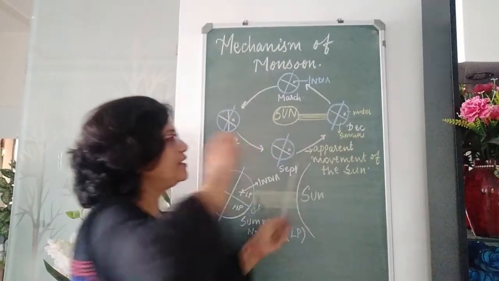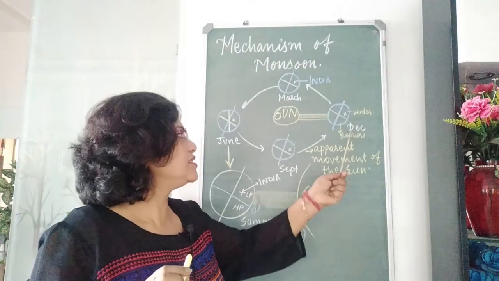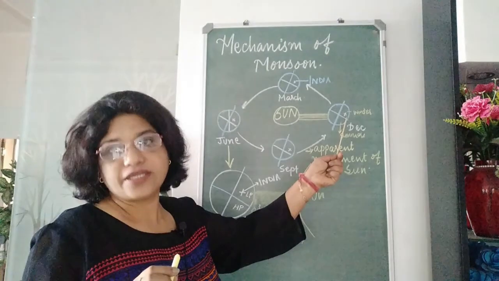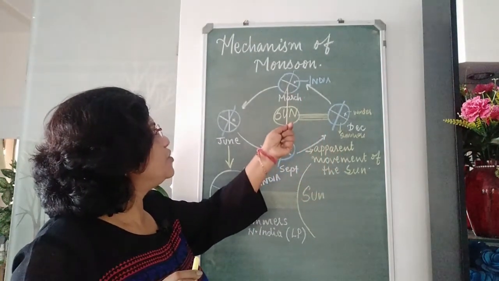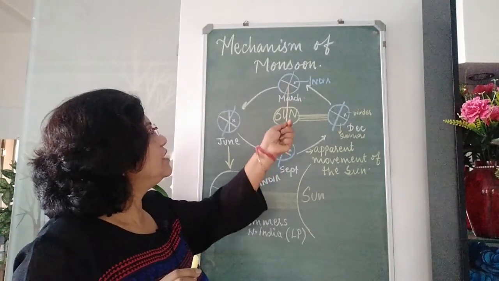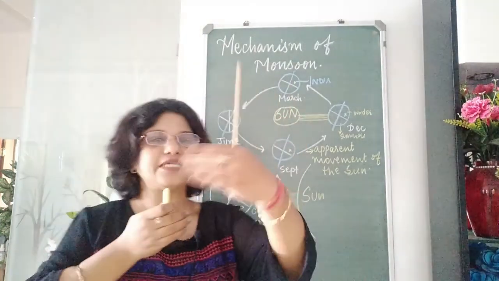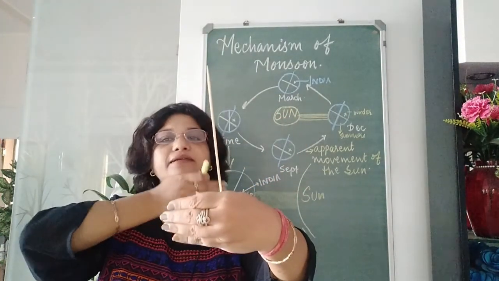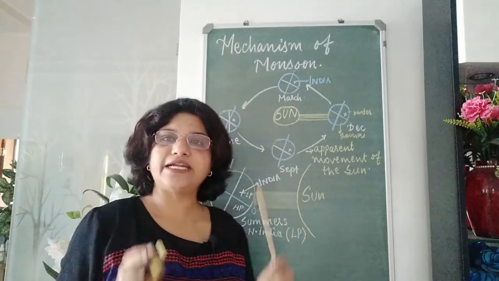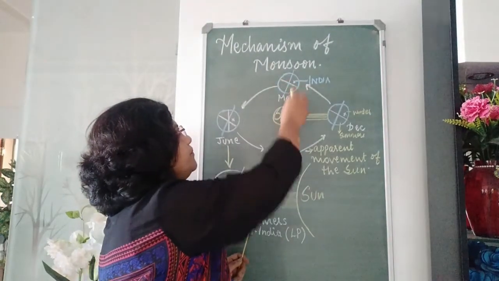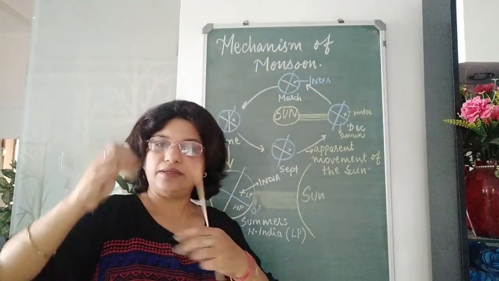And that is why in Australia, during the month of December, Christmas comes in the summer months, whereas in India it is winter. Now, after 3 months the earth reaches this position, in the month of March. This position means, children, that the sun is here and behind that the earth is there. In both these positions the sun's rays directly fall on the equator and therefore the distribution of heat is equal.